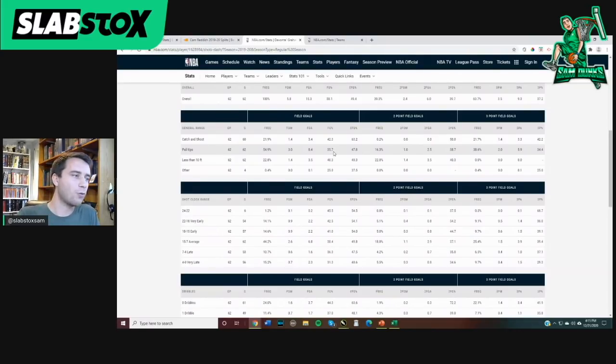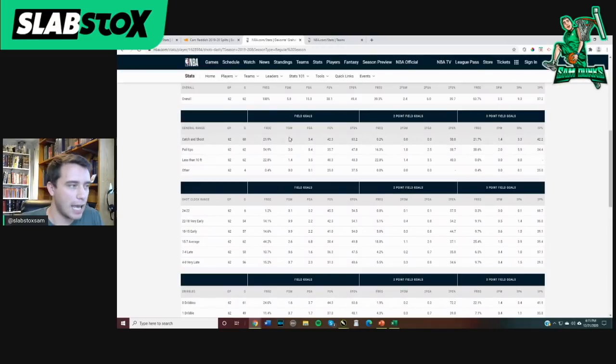35.7% from the overall field on pull-up attempts. 34% from the field, from 3 on pull-up attempts. So with the ball in his hands, pretty inefficient. We also know just overall he was generally inefficient. On catch and shoot attempts, though, which he did have a pretty high frequency on, his field goal percentage jumped up to nothing too great, but 42%. His three-point percentage, though, on 3.3 catch and shoot attempts per game,